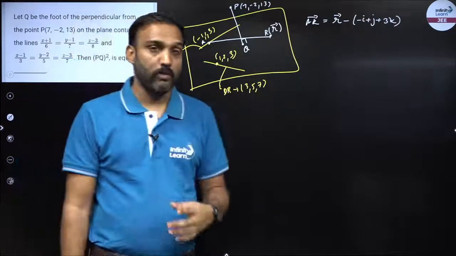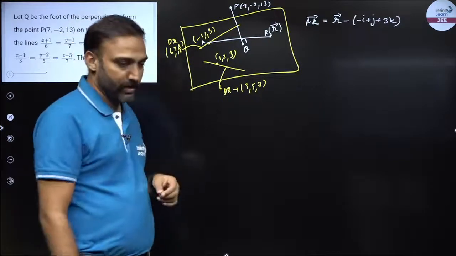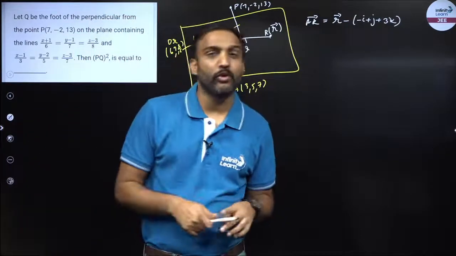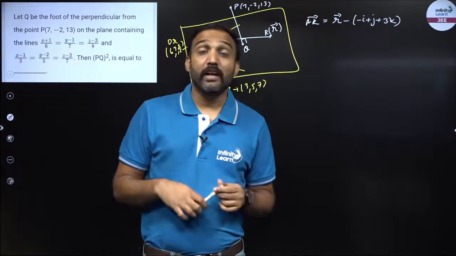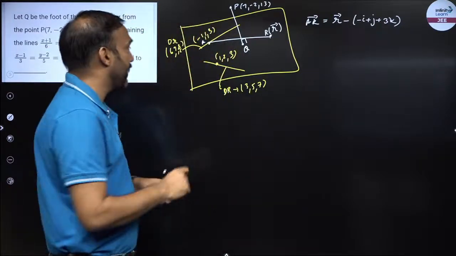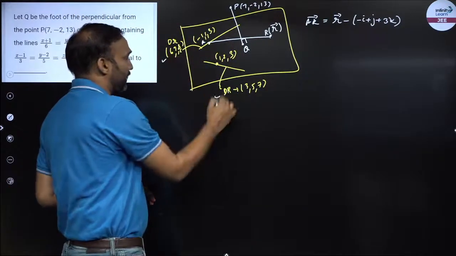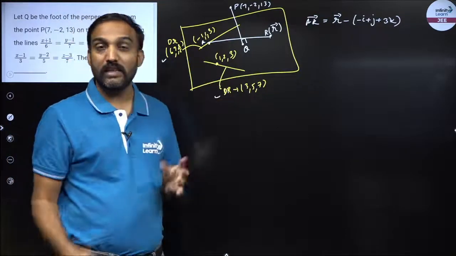Now I need the normal vector. How do I find the normal vector? I know the dr of two lines, right? And the cross product of two vectors A and B gives you a vector perpendicular to both the vectors. So if I find the cross product of these two drs, I will get a vector that is perpendicular to both these lines. That has to be the normal vector.